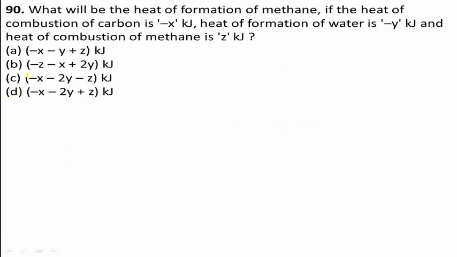Next, question number 90. What will be the heat of formation of methane if the heat of combustion of carbon is minus X kilojoule, the heat of formation of water is minus Y kJ, and the heat of combustion of methane is Z kJ? Option A, minus X minus Y plus Z kJ. Option B, minus Z minus X plus 2Y kJ. Option C, minus X minus 2Y minus Z kJ. Option D, minus X minus 2Y plus Z kJ.